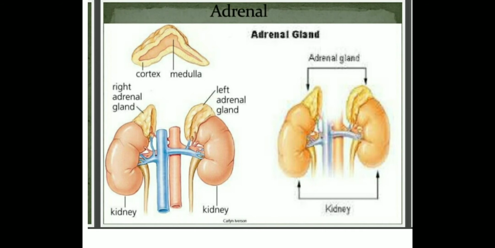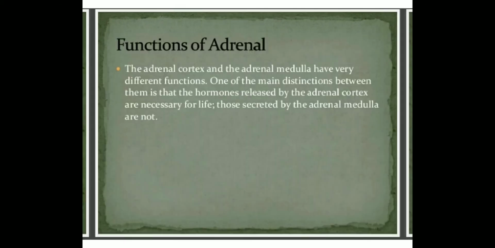You can see the location of the adrenal gland, which is above the kidney.